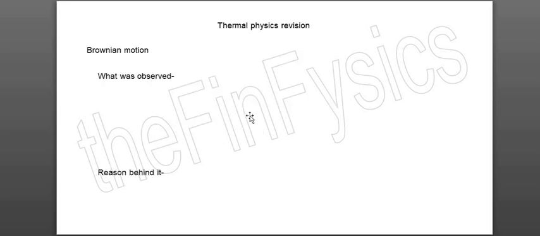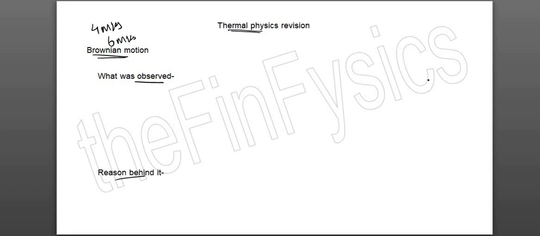Now, in today's revision lecture, we will cover a topic named thermal physics. Under this, the first topic is going to be Brownian motion. In Brownian motion, there are only 2 or 3 types of questions which they ask you. Okay, 2 theory and 1 diagrammatic. So, if it is for 4 marks, they will ask you what was observed and what was the reason behind it. If it is for 6 marks, they will ask you these two along with a diagram for Brownian motion. And sometimes a 1 or 2 mark question comes in MCQs.